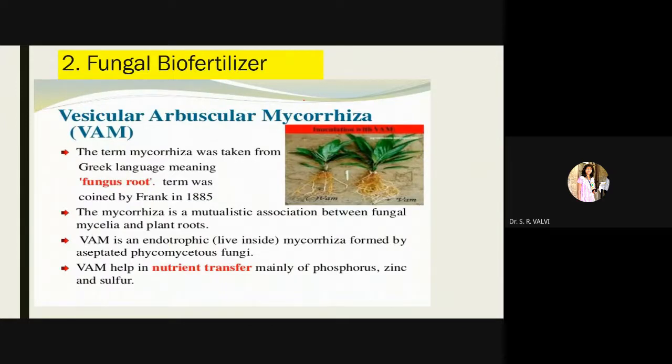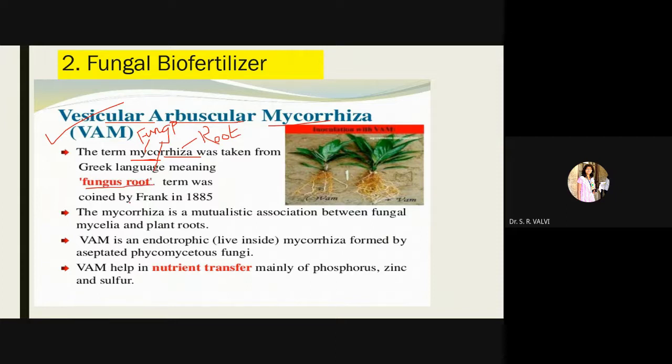Now next, see fungal biofertilizer. The best example of fungal biofertilizer is VAM, that is vesicular arbuscular mycorrhiza. Now, where does this VAM reside? See, myco and rhiza. Myco means what? Fungus, right? And rhiza means root. So the fungi which are associated with the root are called what? Mycorrhiza. The fungi which are associated with the root are called mycorrhiza, and the term is taken from the Greek language, that is, fungus root.